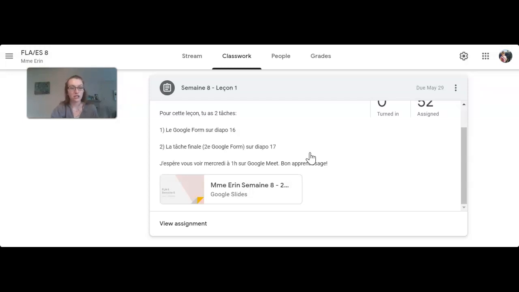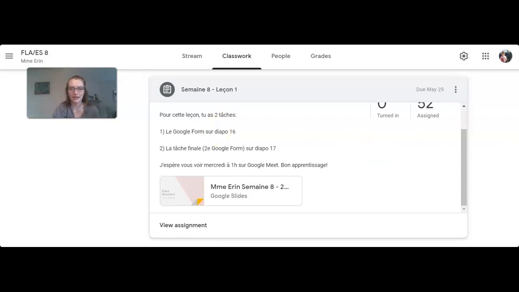It's really just for them to check their understanding and make sure that they really understand those concepts before they do the final task, which is some questions based on some actual poems, and then looking at some imagery as well in some poems. So they'll have a document to fill out, which is a Google form as well. So they should only proceed to the final task if they did well on the first one and have asked any questions they needed to based on the first Google form. So 2 Google forms for lesson 1.